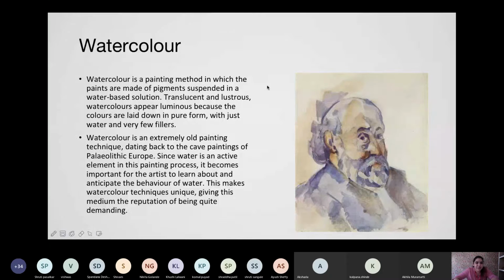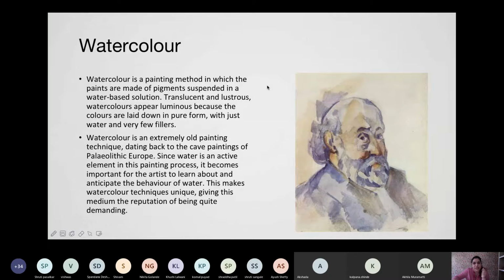So watercolor is a painting method in which the paints are made from pigments suspended in a water-based solution. Translucent and lustrous, watercolors appear luminous because the colors are laid down in pure form with just water and very few fillers. Watercolor is an extremely old painting technique dating back to the cave paintings of some European artists. So it's just a history which I've told you.